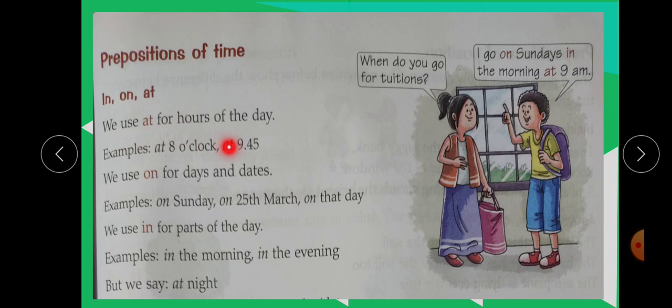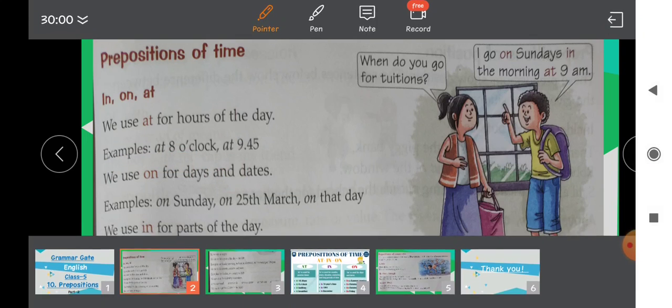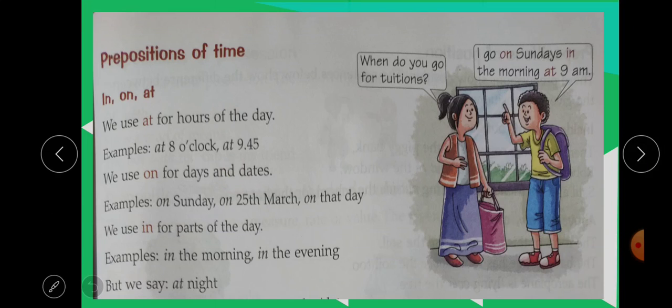For example, at 8 o'clock, at 9:45. So students, remember that we use at for hours of the day, for clock time.